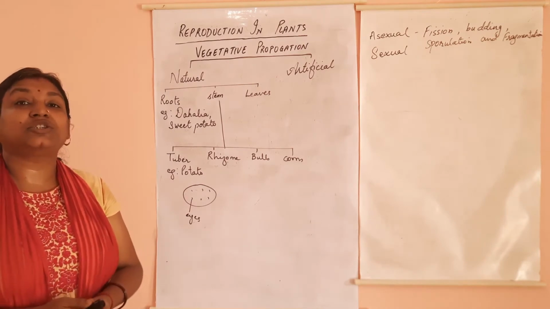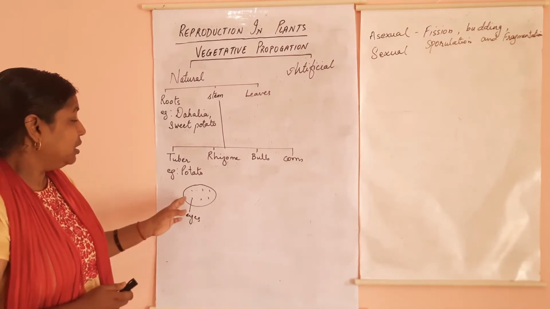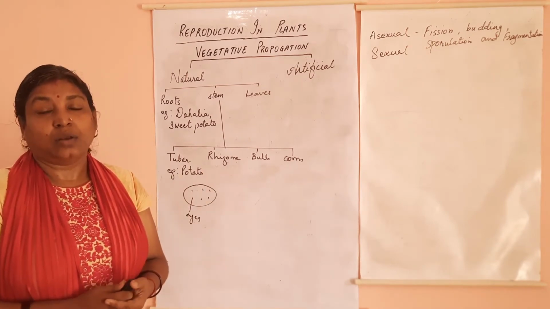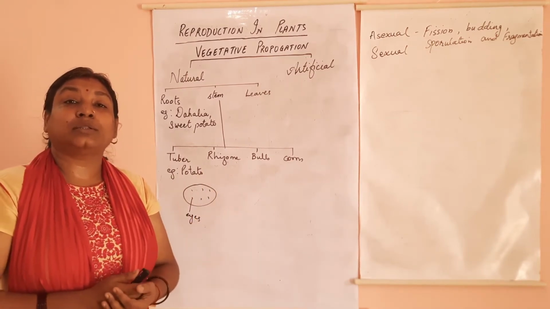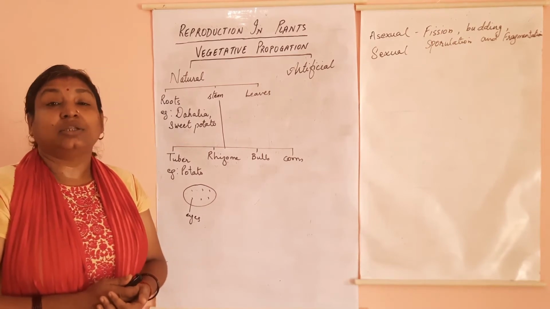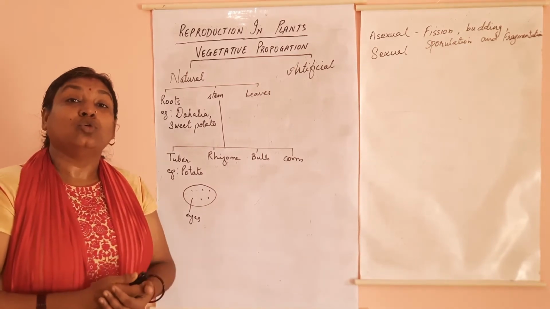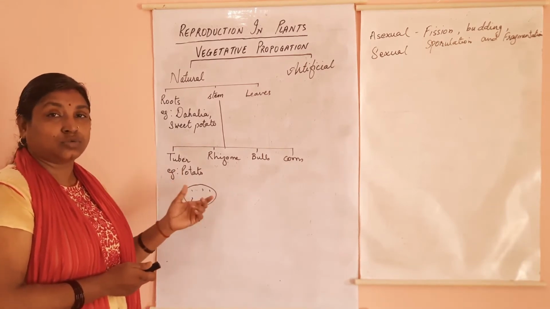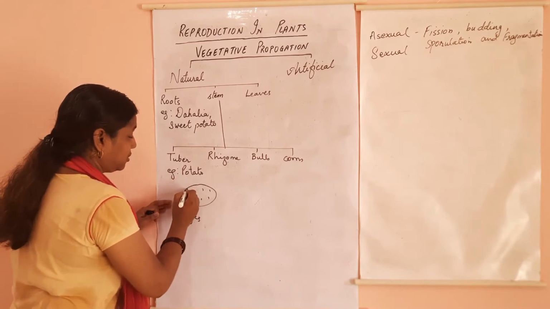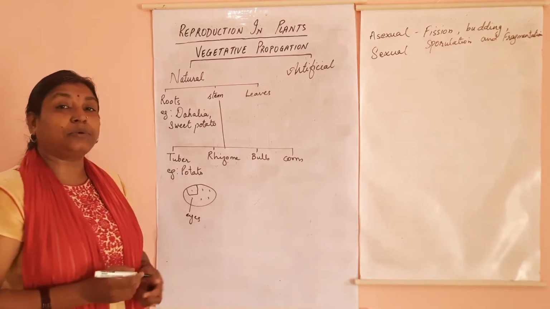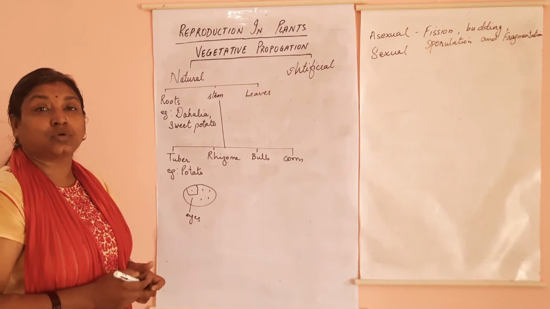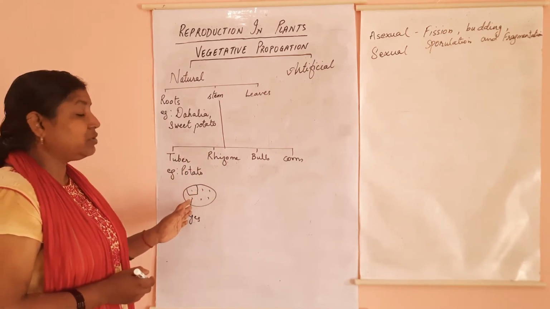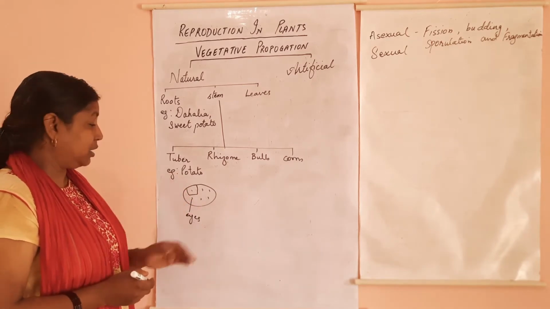When favorable conditions are available, what will you see? From these eyes, new white sprouts germinate. Now what is that new sprout? Those are nothing but the radicals. These radicals will develop into the root system later on, and this part will give rise to the shoot. If you cut the part of potato with an eye and sow it in the soil, it will give rise to a new shoot and root system. Thus it will develop into a new plant.